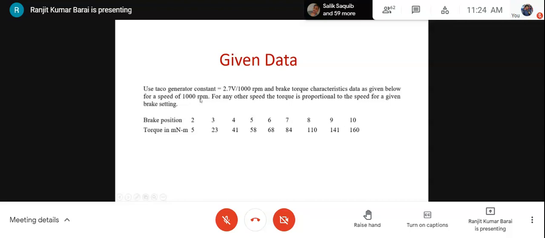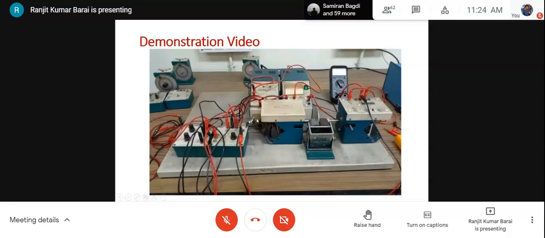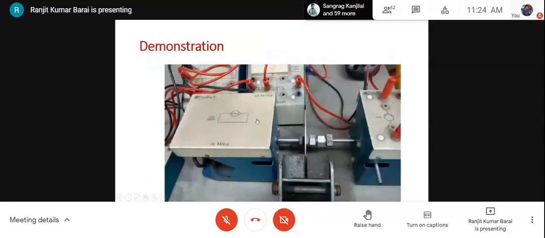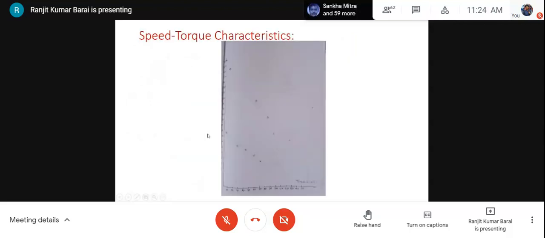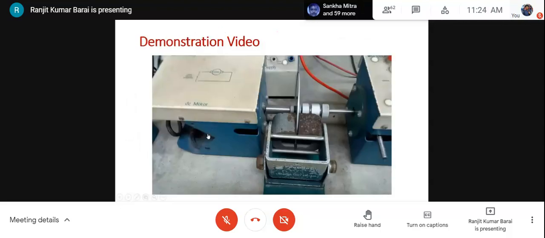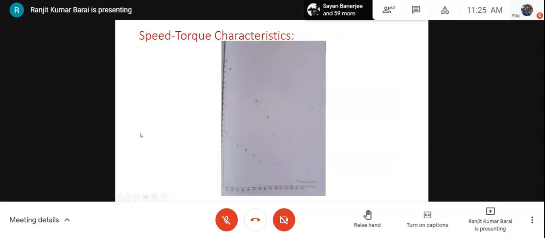As this should follow a linear characteristic. Okay. Up to this, do you have any doubt? No, sir. So we have finished one part, that is determining the speed torque characteristics.